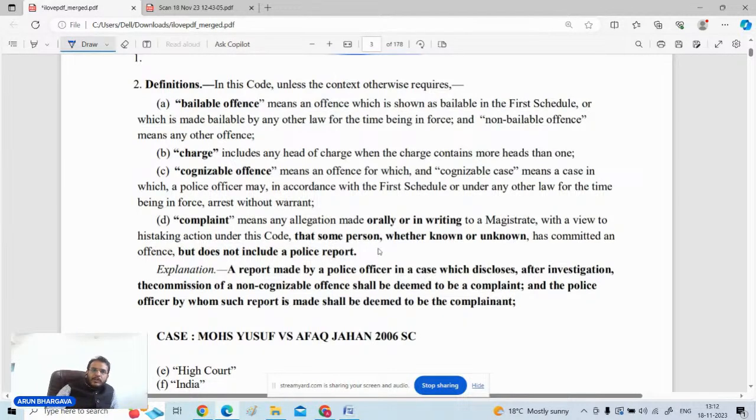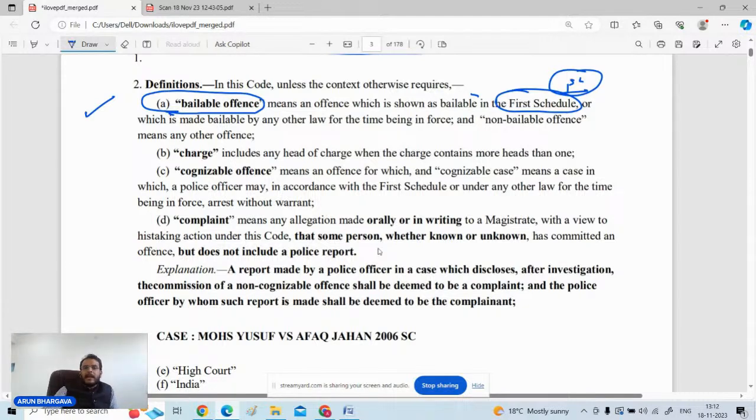In Section 2 of the CrPC, clause (a), the definition of bailable offence is mentioned: any offence which according to the First Schedule is mentioned as a bailable offence is considered to be bailable, and the other offences will be considered non-bailable offences. So this is very important. A direct question with respect to the definition can be there, like where the bailable offence is defined in CrPC. It is Section 2, clause (a).